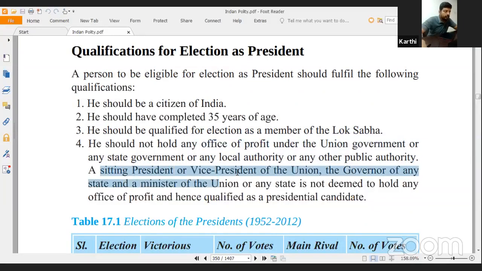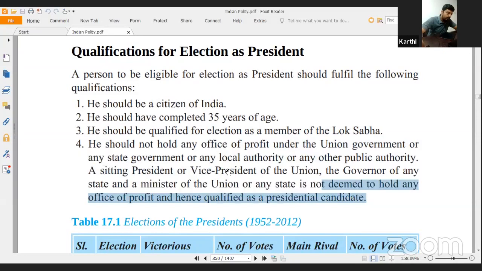A sitting president or vice president or the governor or any minister is not deemed to hold any office of profit and hence is qualified as a presidential candidate. Actually, these offices are offices of profit, but for the purpose of the election of the president, these are considered as not office of profit. That is the exception made to the office of profit for the purpose of presidential election. So these are the qualifications for becoming a president.